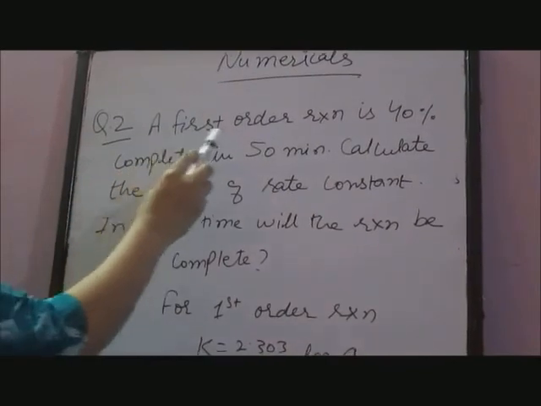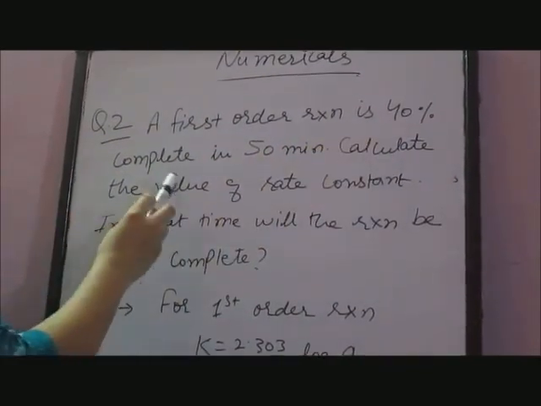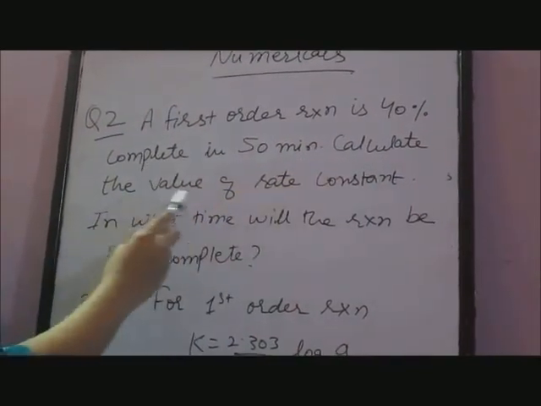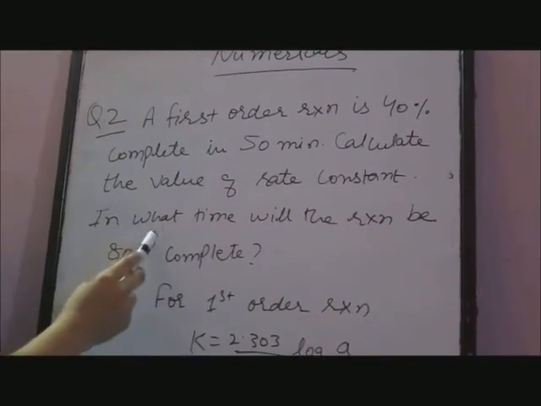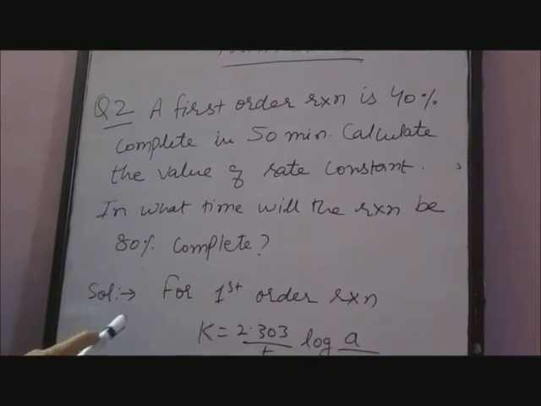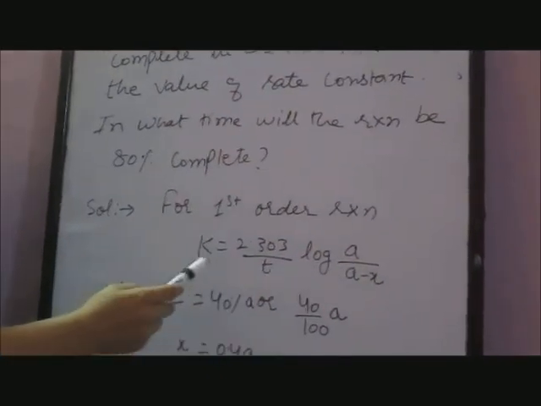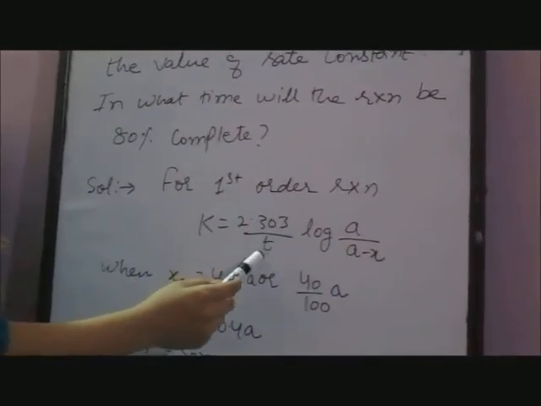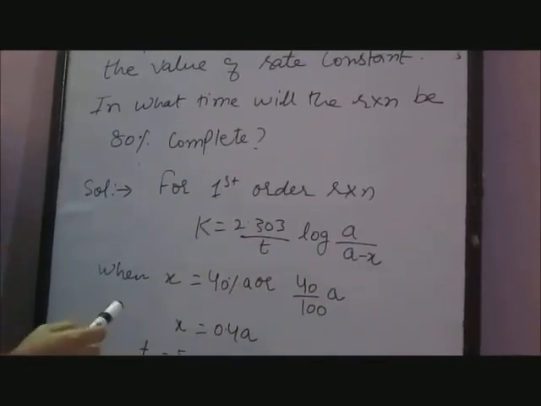Question 2 is, a first order reaction is 40% complete in 50 minutes. Calculate the value of rate constant. In what time will the reaction be 80% complete? Solution. For first order reaction, k is equal to 2.303 upon t log a upon a minus x.